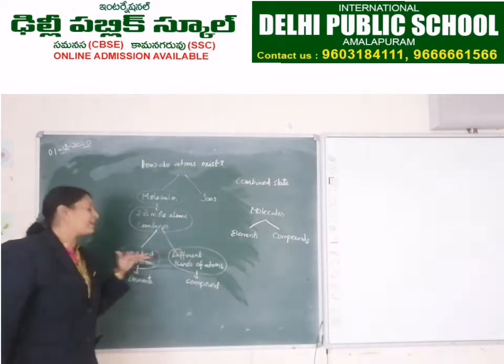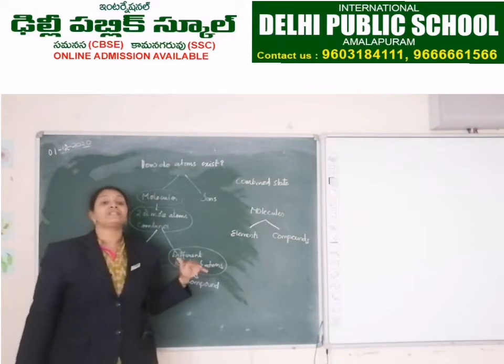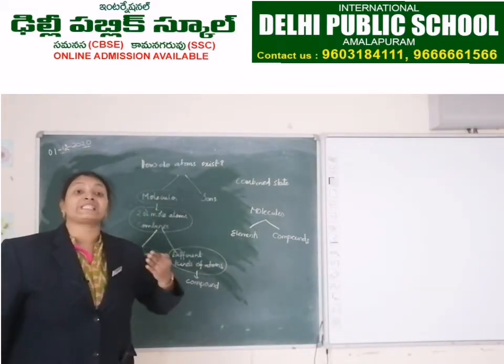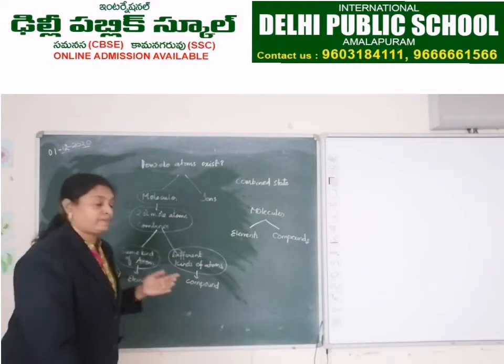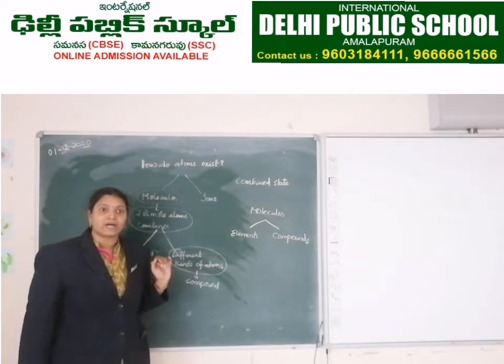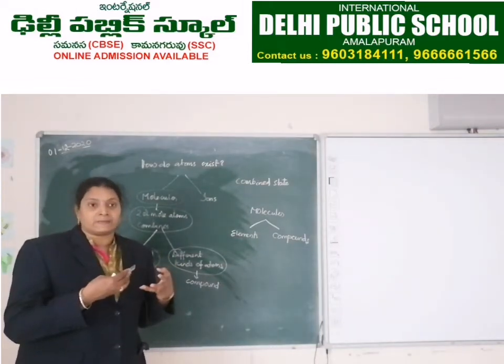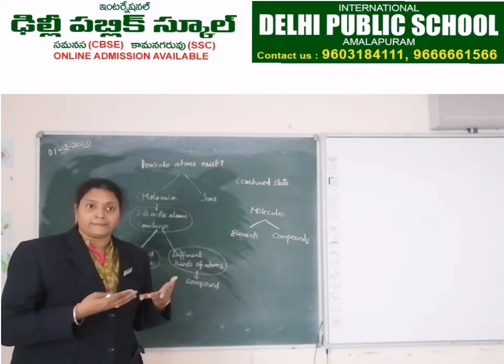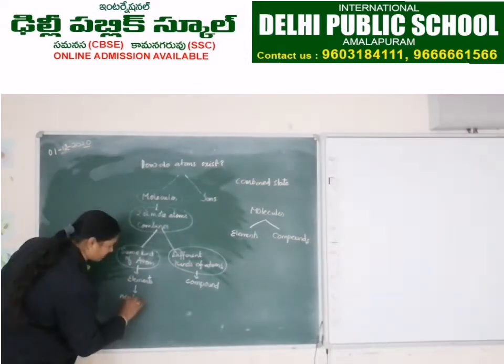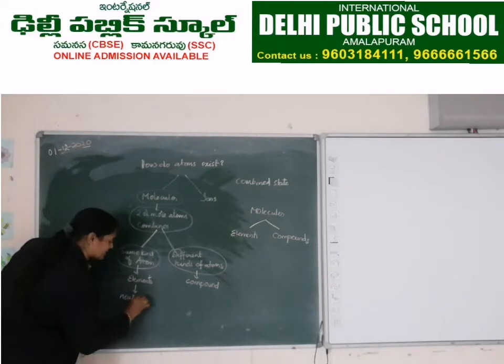Now let us define what is an element. An element is a neutral substance which is made of the same kind of atom. Are elements neutral kinds of substances? Yes. Or is there any charge on elements? They are neutral, right? So elements are neutrally charged substances which are made of the same kind of atoms.